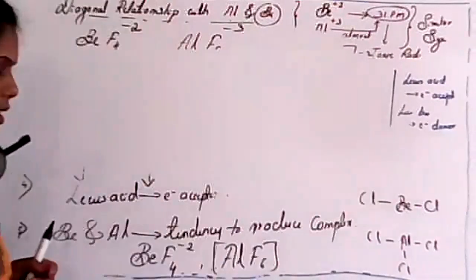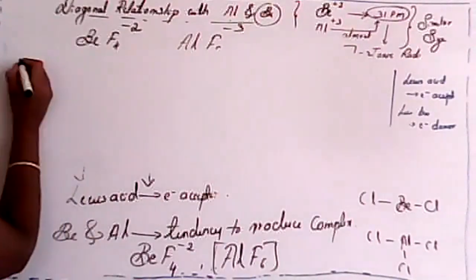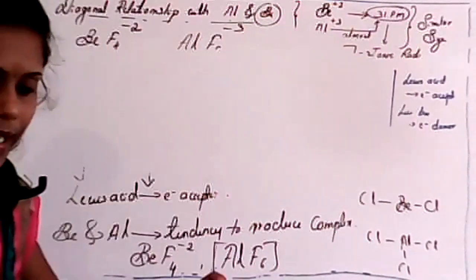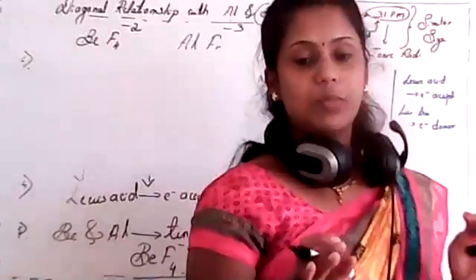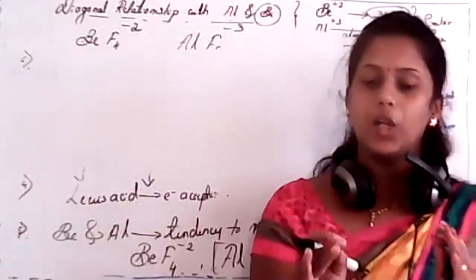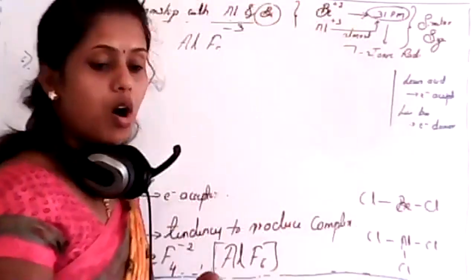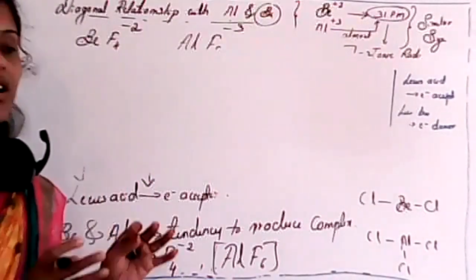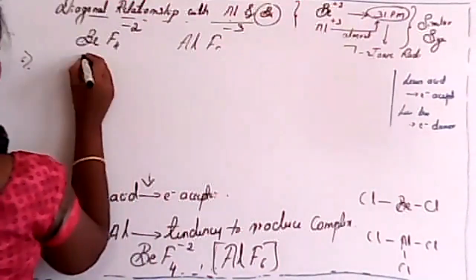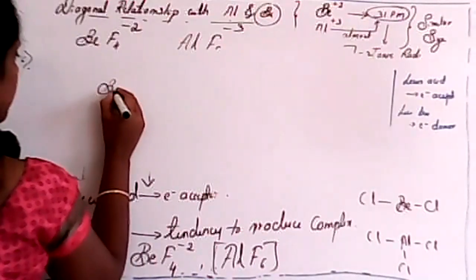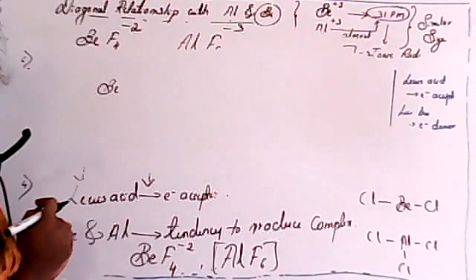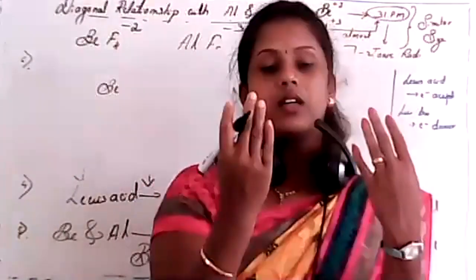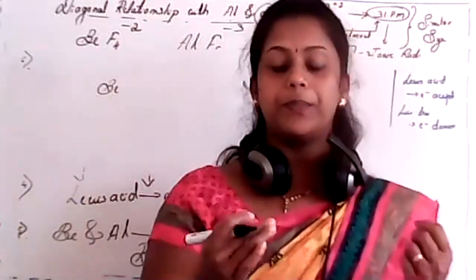And the last point I'll consider here, student, that is the 6th point: chlorides of beryllium and also aluminium, both can form a chloride bridge in a vapor state. In the last class, we studied the structure of beryllium chloride in a vapor state, isn't it?